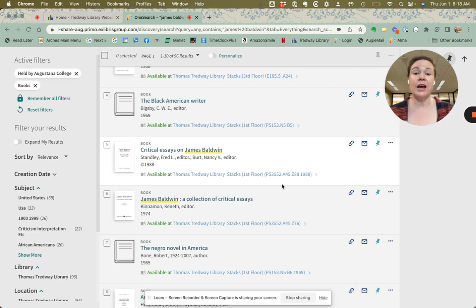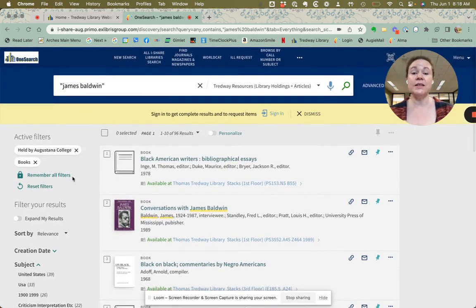Once you find a book to check out, you can just grab it. Your student ID card is your library card as well, and we can handle that for you at the main desk on the second floor as well. Okay, so that's how you would go about finding a book here in our library.